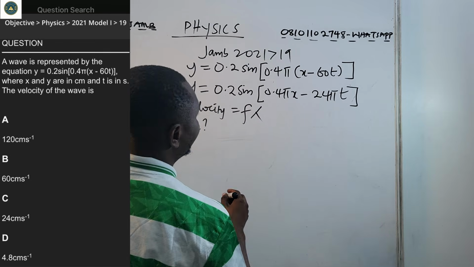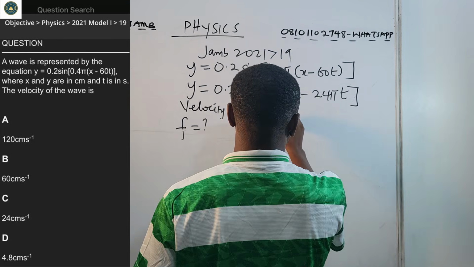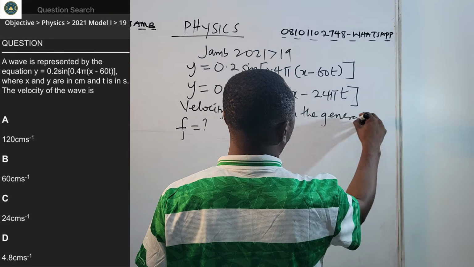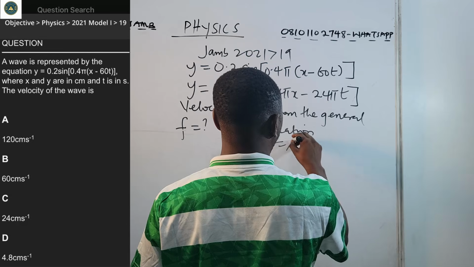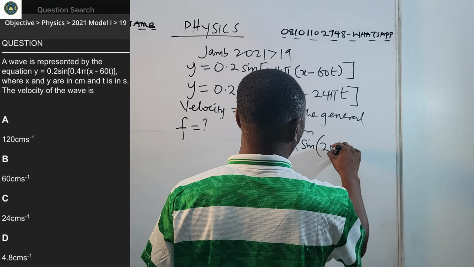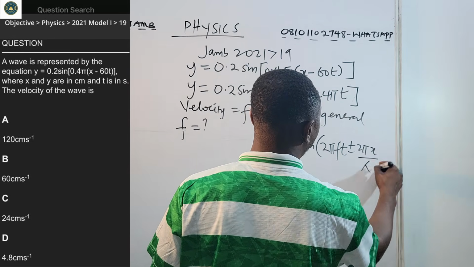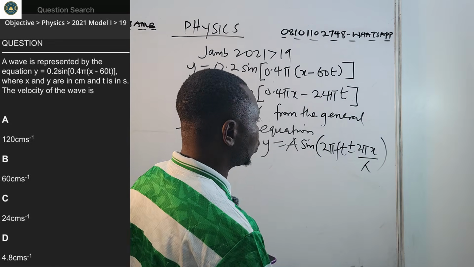For us to get f, we bring out the general equation: y equals a sine of 2 pi ft plus or minus 2 pi x over lambda.